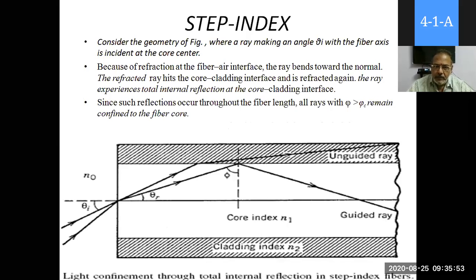The only thing to remember is that the light ray which is not reflected back into the core will enter into the cladding. That leads to some distortions, and so on. We'll discuss that in another class.